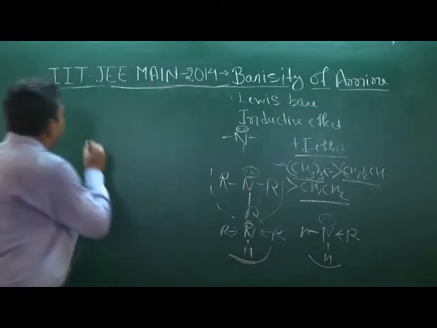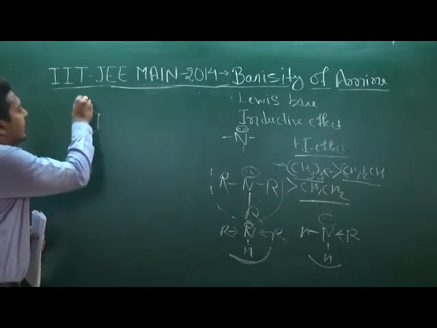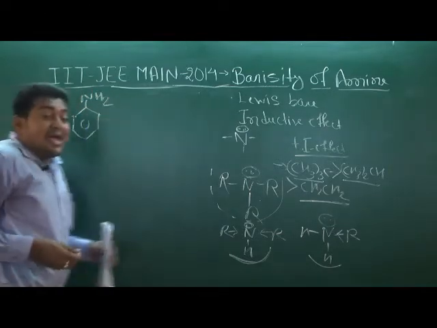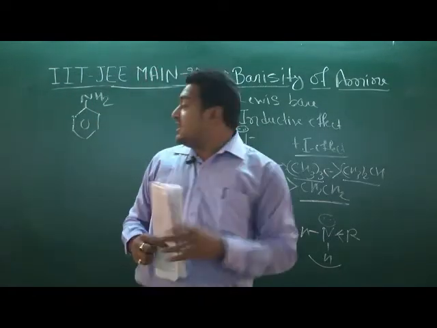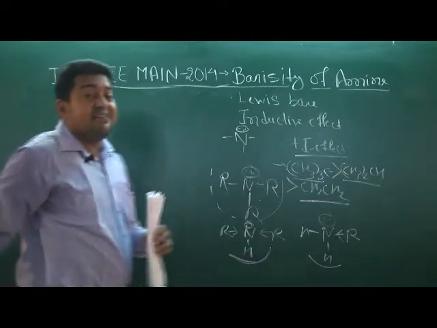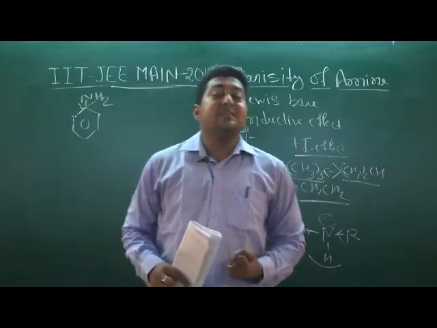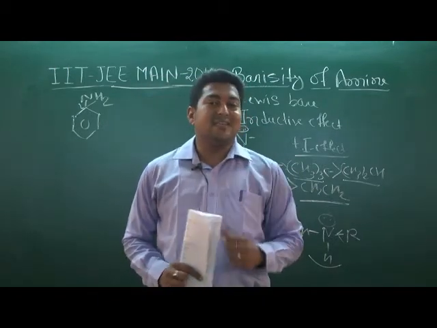Now we have to come to the point: what about aniline? As we know, the aromatic group, that is C6H5, the benzene group, has the minus I effect. That means it withdraws the electron from nitrogen. That's why basicity decreases.